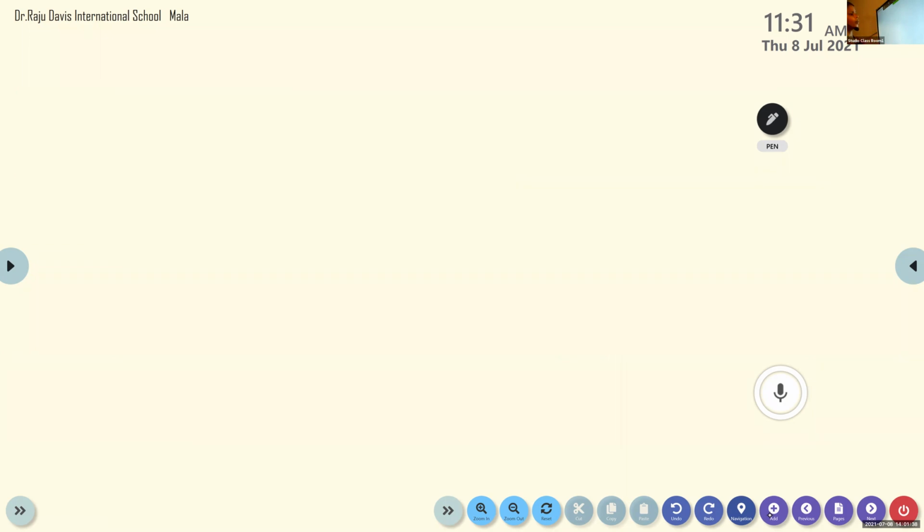Okay. Now at the top you can write solid figures. SOLID, solid.